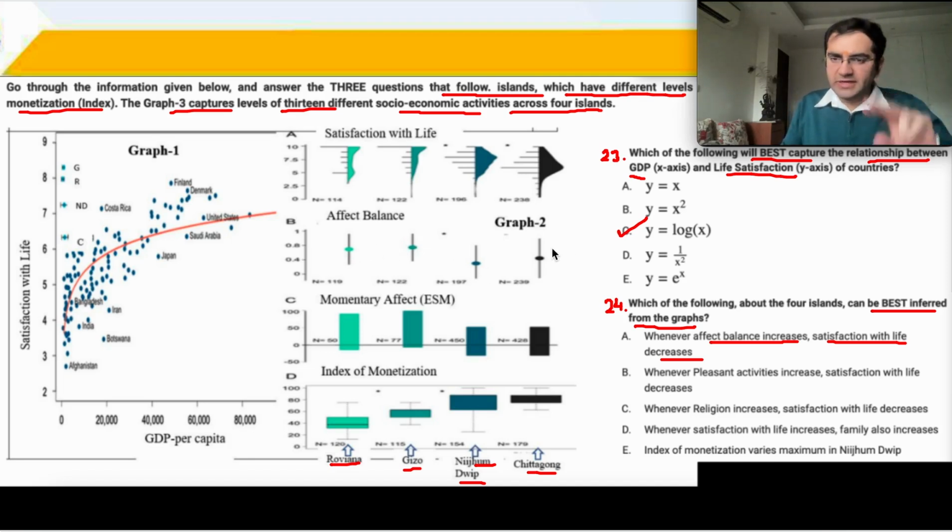There has to be an inverse relationship between affect balance and satisfaction with life. Increase, decrease, increase gives an inverse relationship of decrease, increase, decrease. So we have to check now: is satisfaction with life going decrease, increase, decrease?